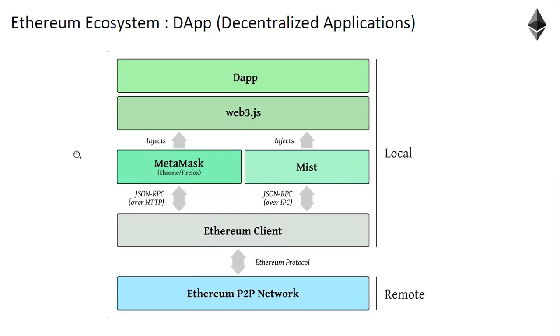All this process can be automated by using a framework called the Truffle framework. So as a part of your hands-on, you will work on Geth, Remix IDE, MetaMask, and the Truffle framework.